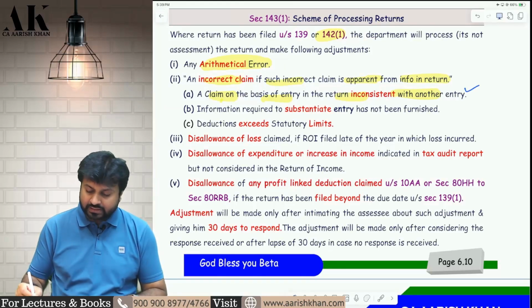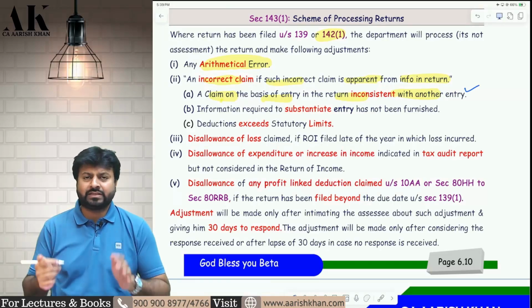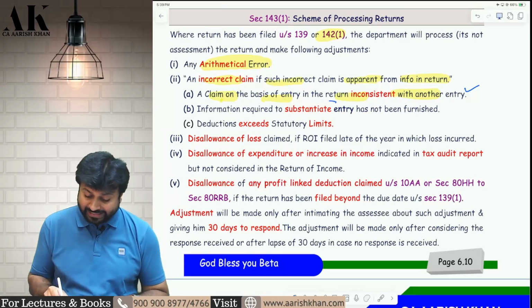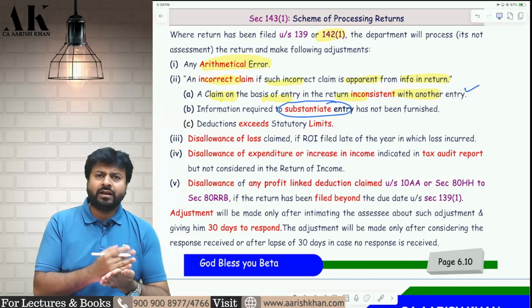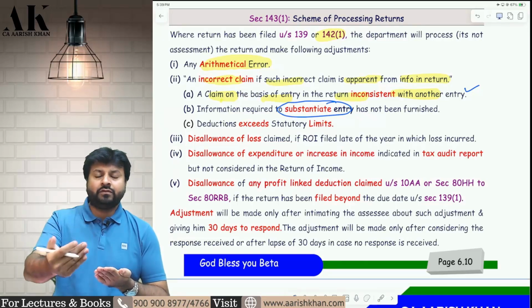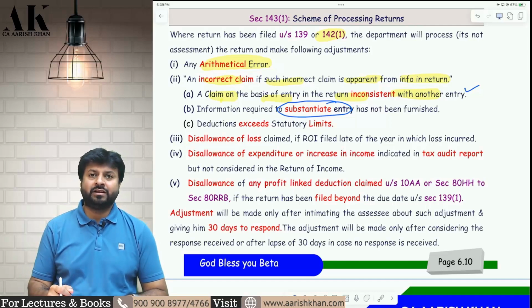I hope the first point is clear to all of you. I have explained all of them in your respective classes in detail with the help of examples. Second one, information required to substantiate entry has not been furnished. Suppose there is a particular deduction which you have claimed in the return, but some information required to substantiate that entry is missing in that particular return.